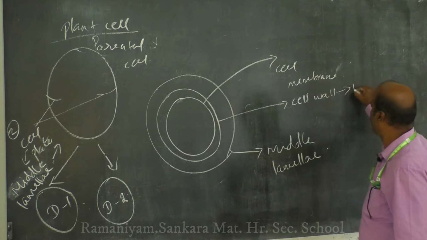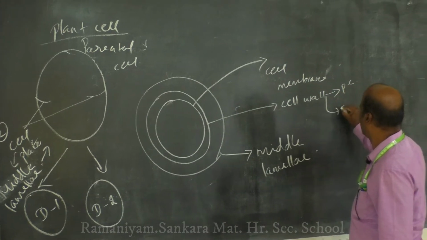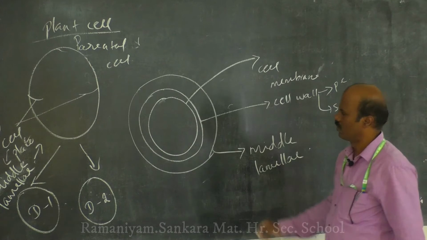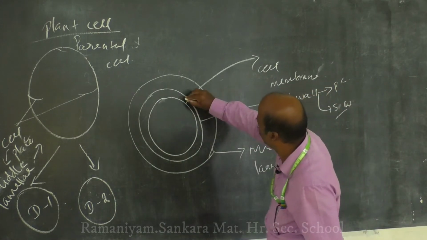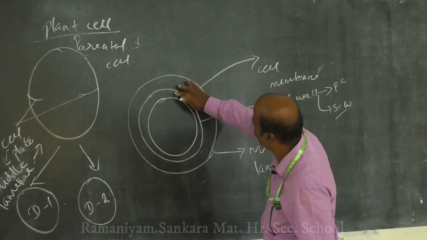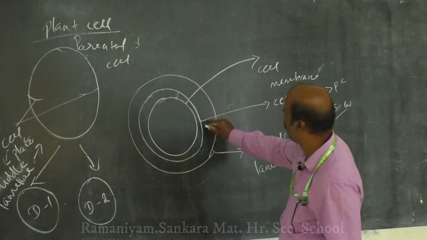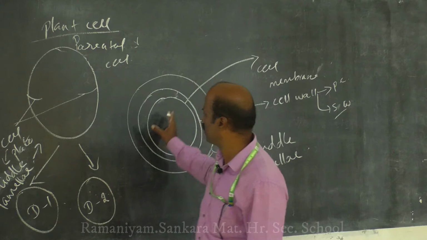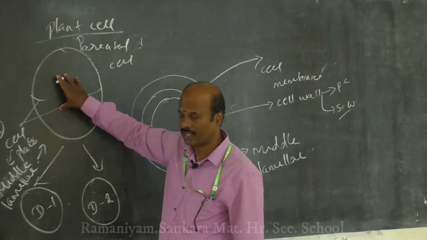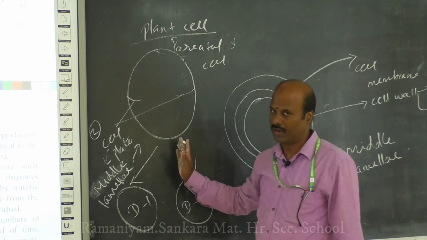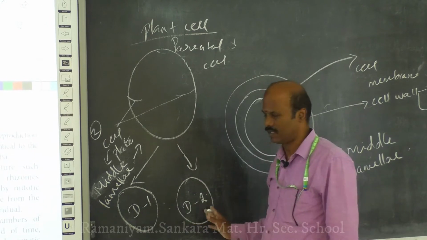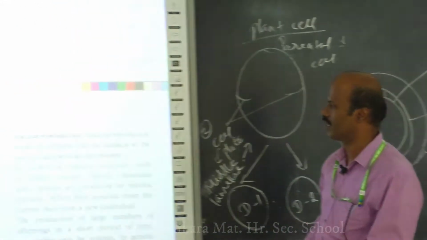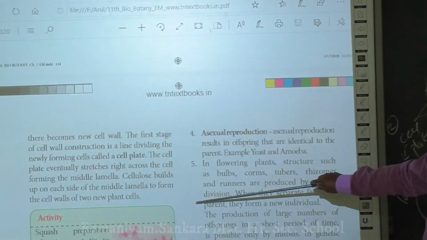Further, the cell wall is converted into primary cell wall, secondary cell wall, and so on. So this is a cell membrane, this one is a cell wall, and this one is a middle lamellae. This is the way all these things will be formed in the parental cell, and finally the cell undergoes cytokinesis and forms two daughter cells. So this is the way by which your plant cells undergo cytokinesis.